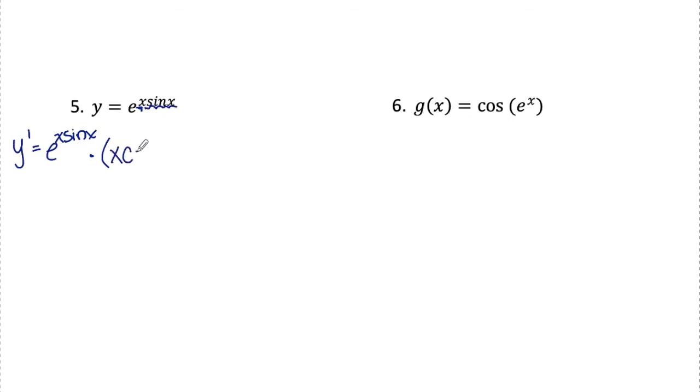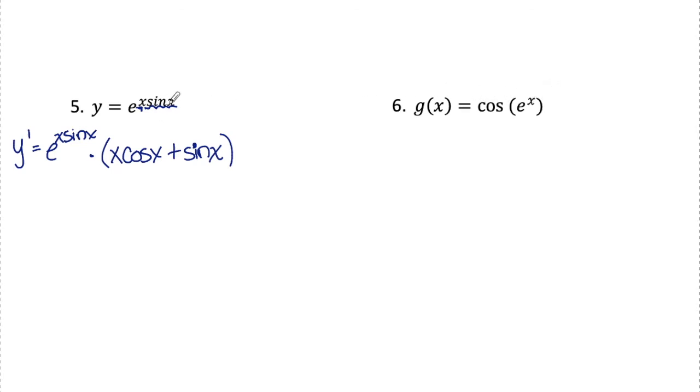So first derivative of the second, x cosine x, plus the second, sine x, derivative of the first, derivative of x would just be 1. I can either distribute this e to the x sine x inside the parentheses to get rid of the parentheses, but that's not going to help anything cancel or simplify or really look any nicer, so I'm just going to leave this as is.